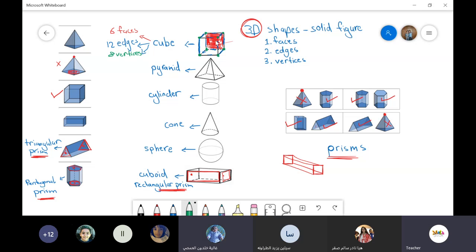Now I'm going to ask a question for the smart ones. Everybody listen carefully. I want to see who will know: if the cube has 6 faces, 12 edges and 8 vertices, one of these shapes has exactly the same numbers as the cube. Which one? The cuboid.